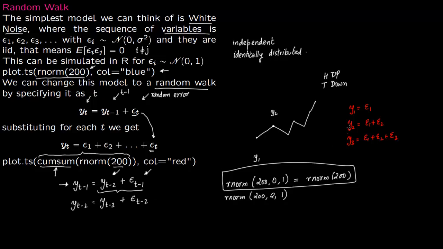So when you're graphing it, you're graphing these series of variables from y1, y2, y3 all the way to y200, because your sample size here is 200. You have 200 values. So y200 would be all the way adding up, and each of these epsilons is drawn from a normal random variable with mean 0 and variance 1. So if you wanted a different one, then you just use something like this, rnorm 200 comma whatever mean and variance you want.